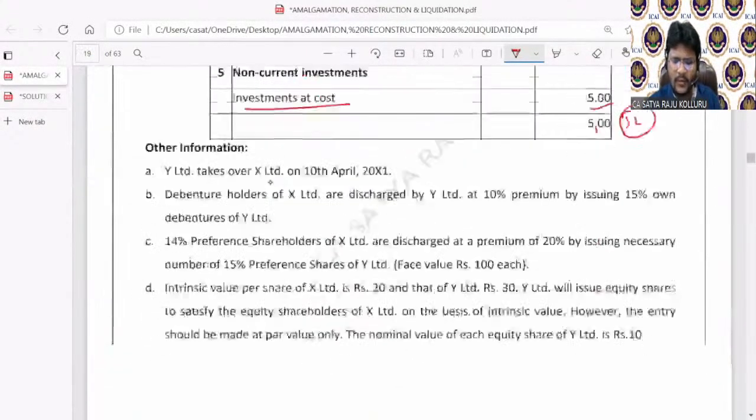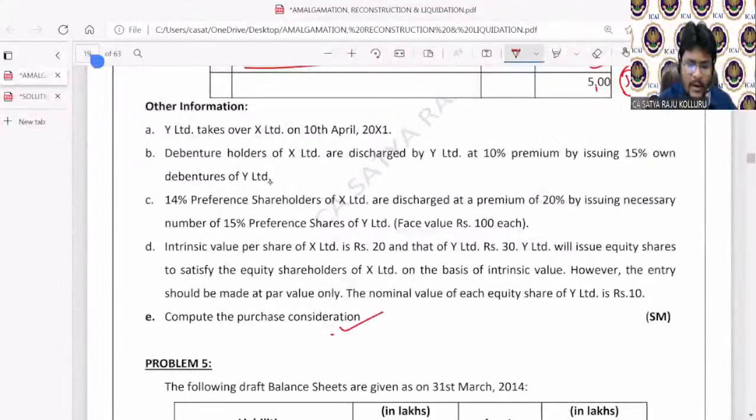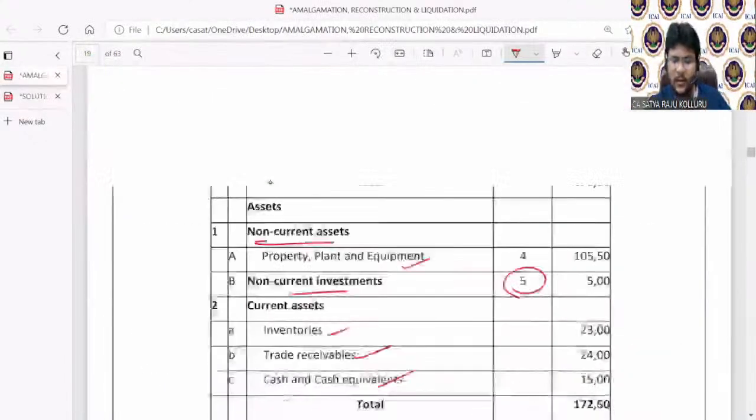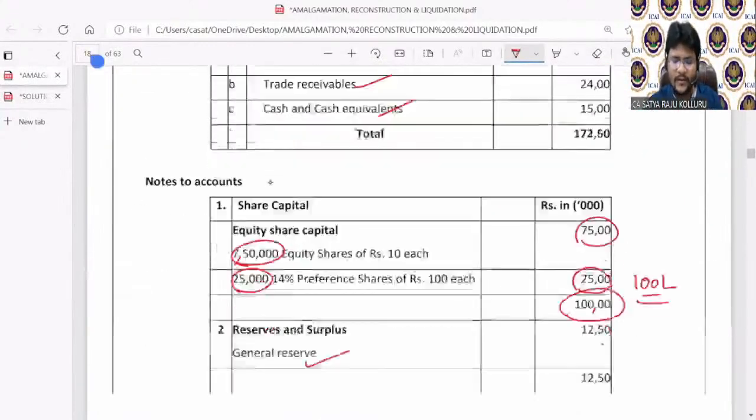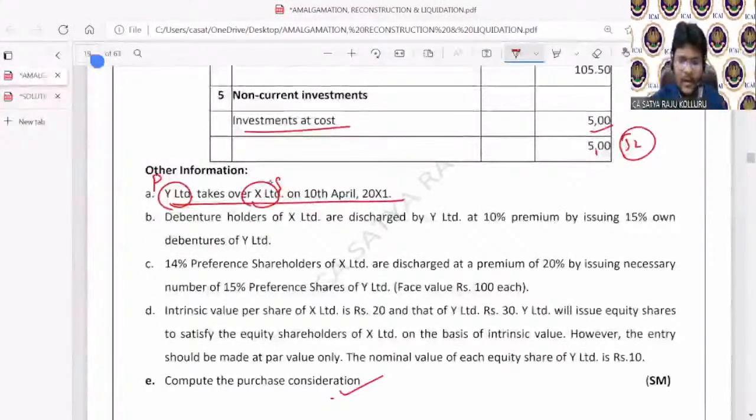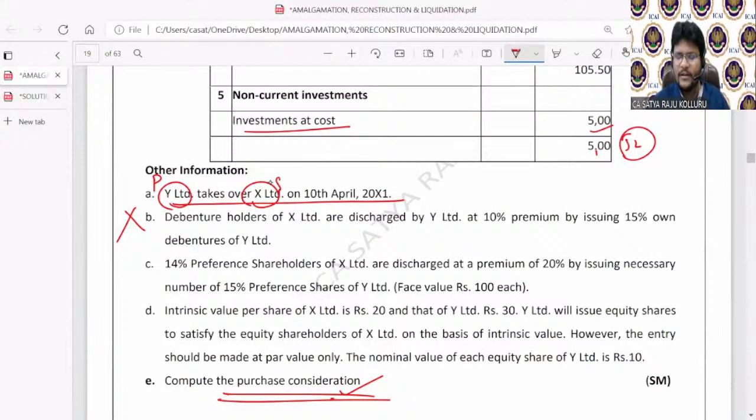Now let us come to the further information. Y Limited takes over X Limited. Y Limited is the purchasing company. X Limited is the selling company. That is the reason why he is providing the balance sheet of X Limited, so selling company information is given. Next, debenture holders of X Limited are discharged by Y Limited. This is irrelevant. The amount payable to the debenture holders of the selling company is completely irrelevant in calculation of purchase consideration. No need to read point number B.